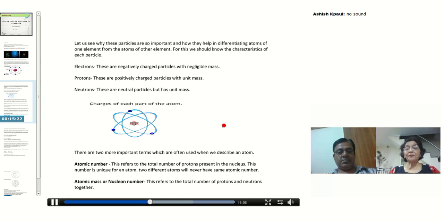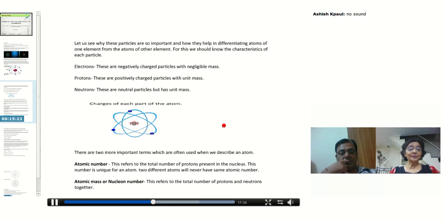Now this is very important. Let us relate this atomic number, or proton number, with your roll number in the class. If a child has roll number 1 and a teacher calls out roll number 1, only that particular child stands. No other child gets up. If a teacher is calling out roll number 10, one specific child gets up, nobody else.